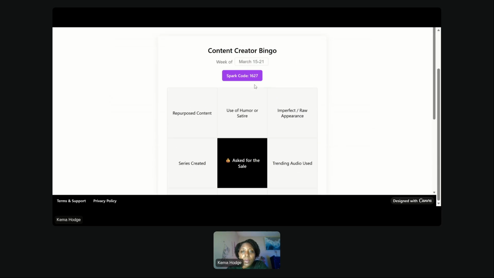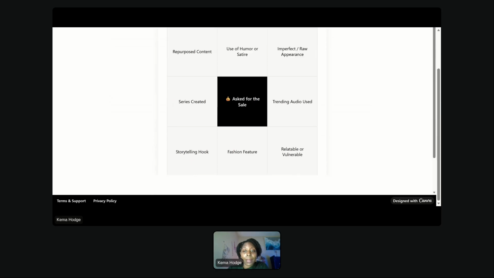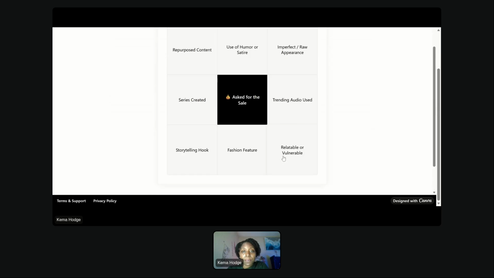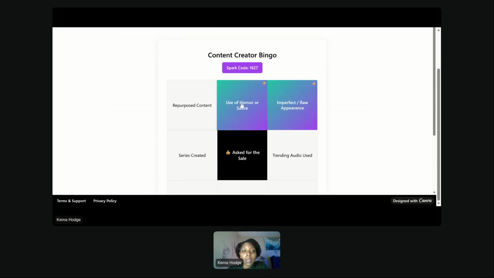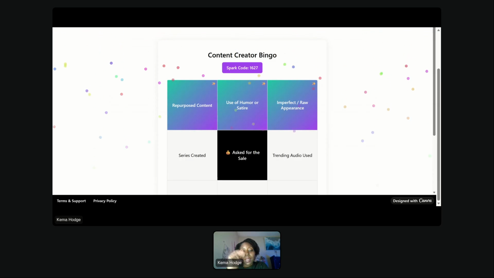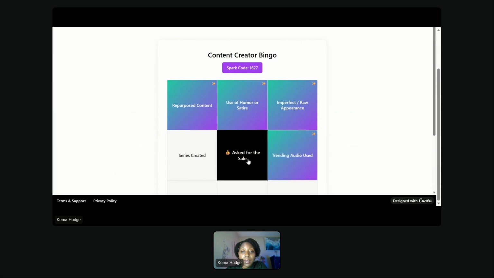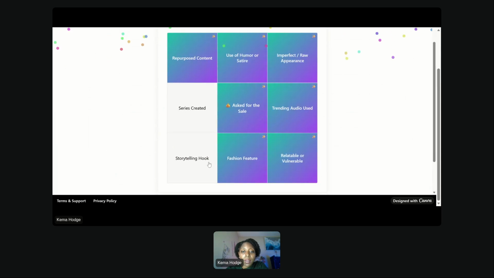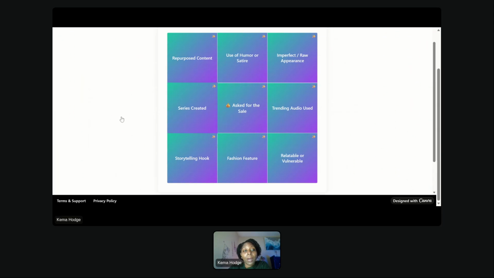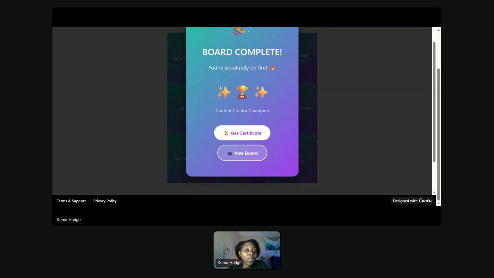When you do so, you want to take note of your Spark code. And this is all things that I put into the back end of Canva, vibe coded, and they built it. Now, if I click on play my card, I can literally click on all of these, the boxes in which we're making the trends for. And if I click on all of the boxes, boom, it's actually going to populate a certificate and let me know that the board is complete. And so just a way to celebrate that you are making progress in your content.